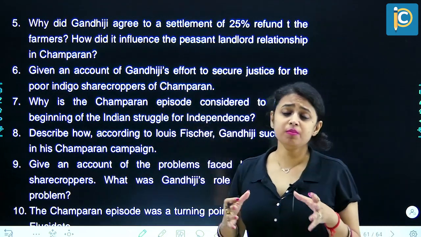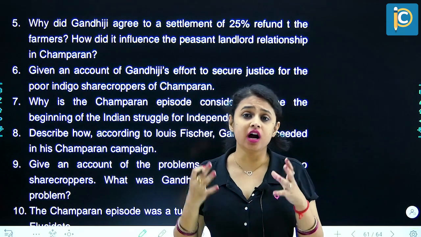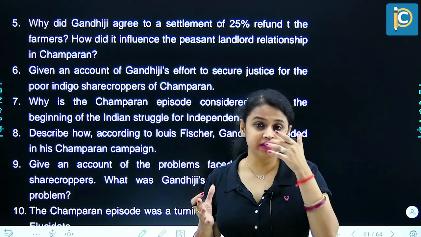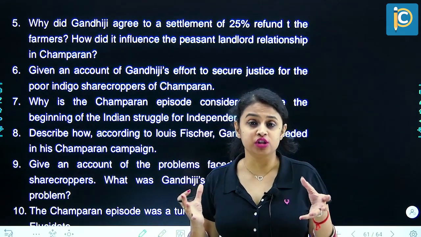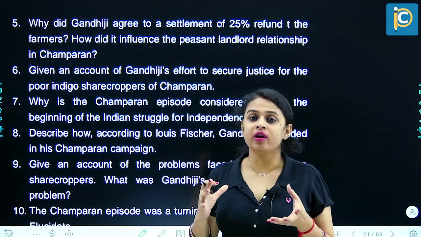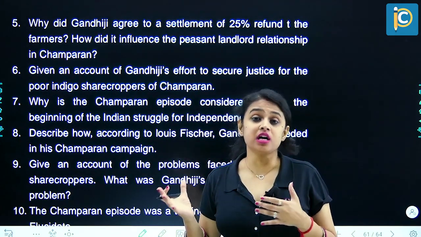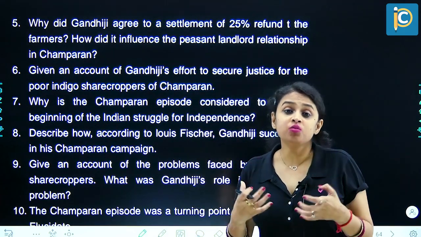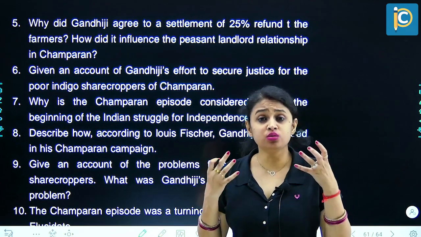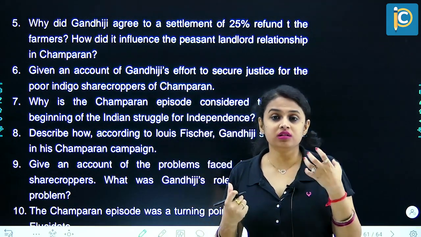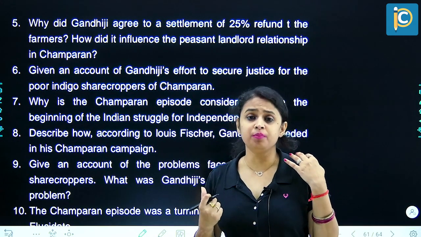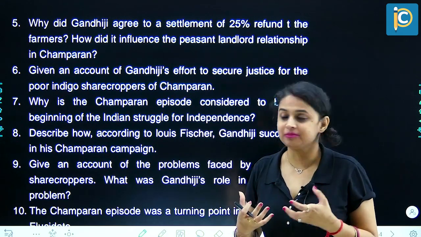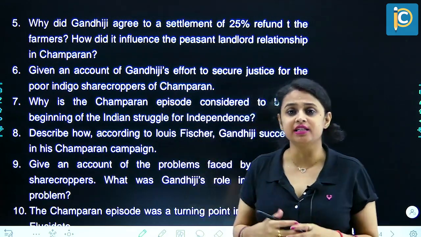So here, basically you have to talk about the entire effort, that how Rajkumar Shukla had convinced Mahatma Gandhi to be there in Champaran, and how when he decided to visit Muzaffarpur in order to gather better information, how he started his investigations, and when he was asked to be at court when he was asked to leave Champaran, but he stayed there, and how he actually convinced the body of lawyers along with Rajendra Prasad to fight the battle together. And with so much conviction, with so much peace, he had actually won the battle and actually made the people self-reliant. So everything has to be written in a very concise manner here.